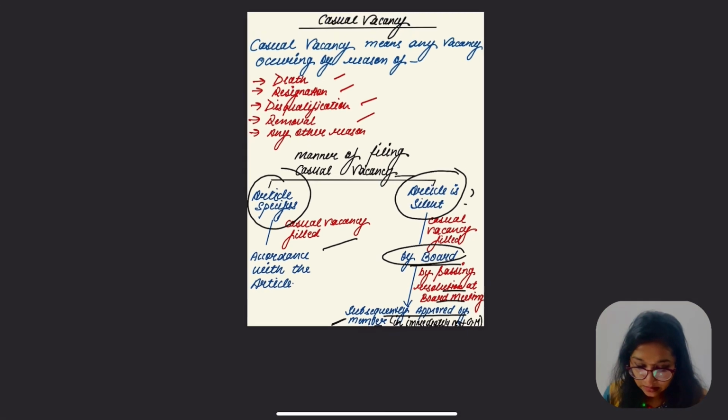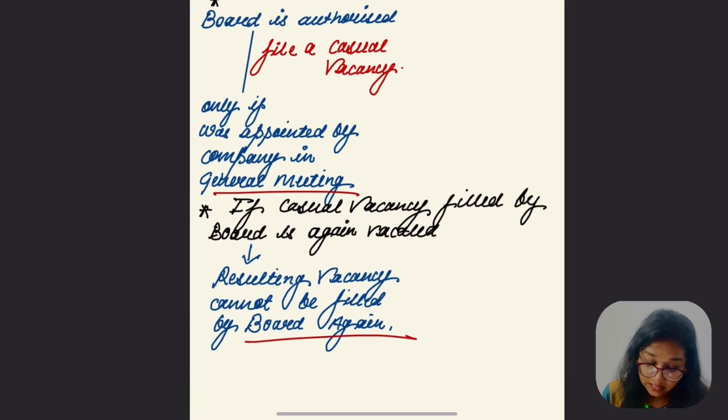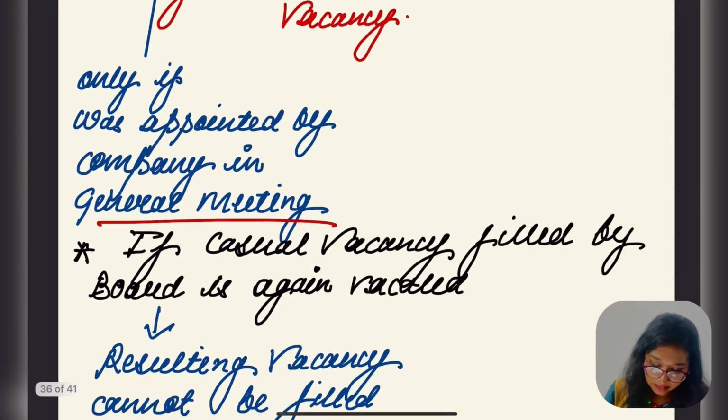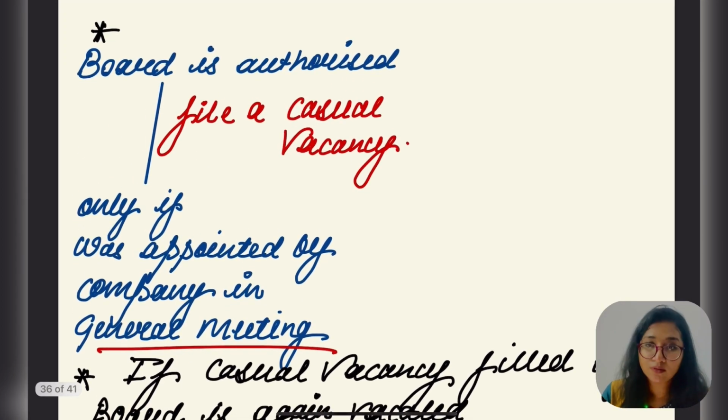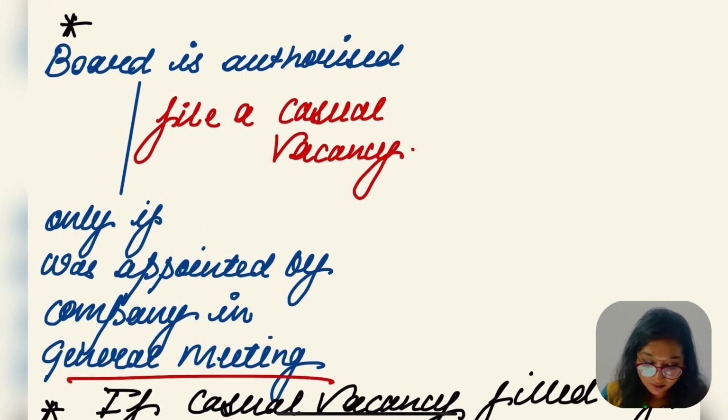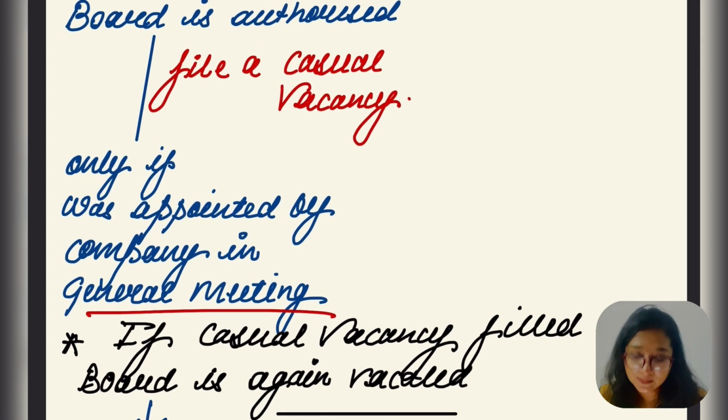Is this part clear? But there is another question. Let me go to a point which is written above, that the board is authorized to fill a casual vacancy only if the director was appointed by the company in general meeting. Yes, again this point is clear.